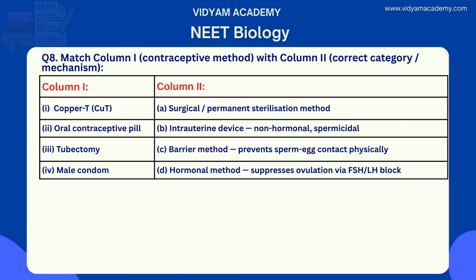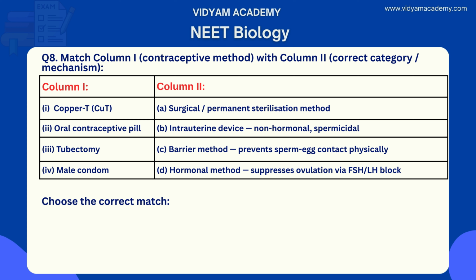Here, match the following columns. Column 1, contraceptive methods, and column 2, category and mechanism. The first one, copper T. Here option A, surgical or permanent sterilization method. Number 2, oral contraceptive pills. Here B, intrauterine device, non-hormonal and spermicidal. Number 3, tubectomy. Here option C, barrier method, prevents sperm-egg contact physically. Number 4, male condom. Here D, hormonal method, suppresses ovulation via FSH and LH.